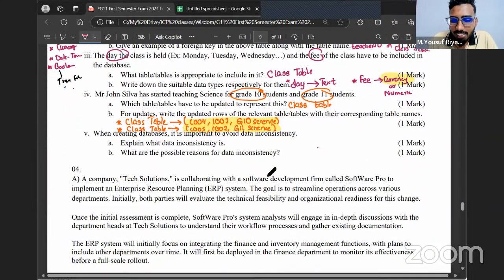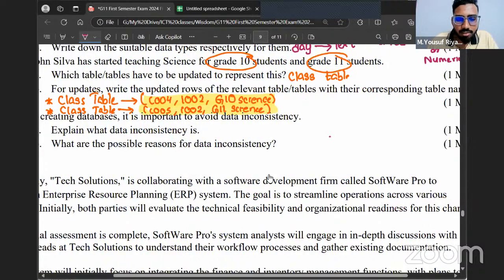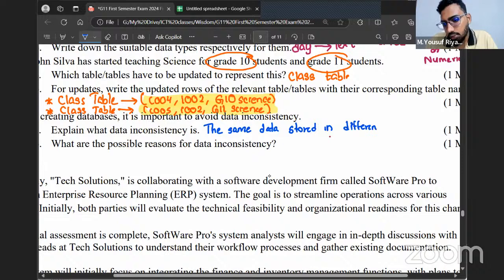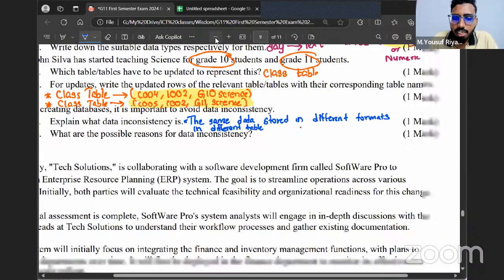So data inconsistency is where the same data is stored in different formats, in different tables. In one table, his name is there one way, but the same person's name is there in different tables in different ways. That is what we call data inconsistency.